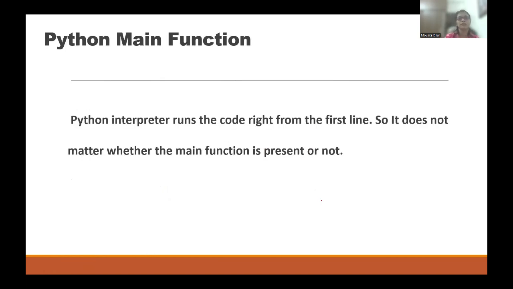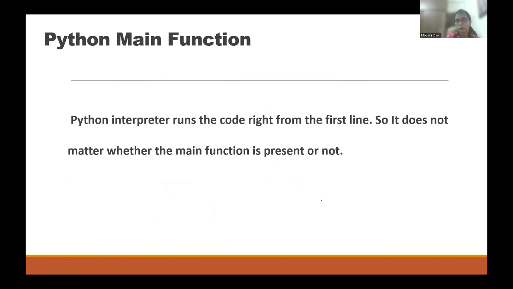Right? Now, the Python main function. Hope everyone has an idea about the main function. The main function is from where the program starts running. From where will the compiler understand that the main program is running?